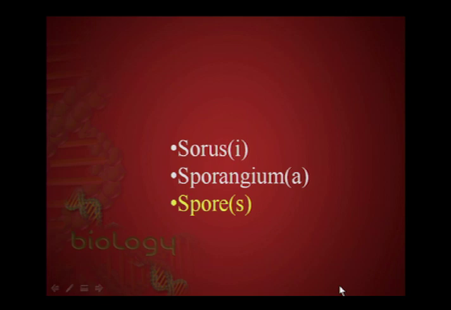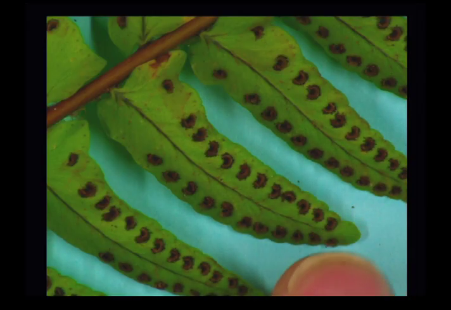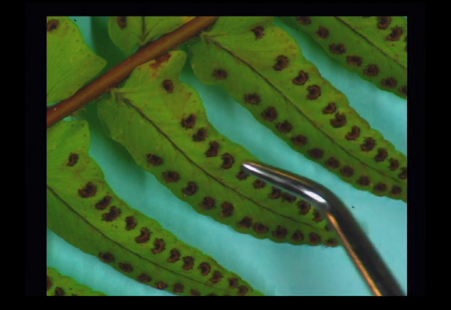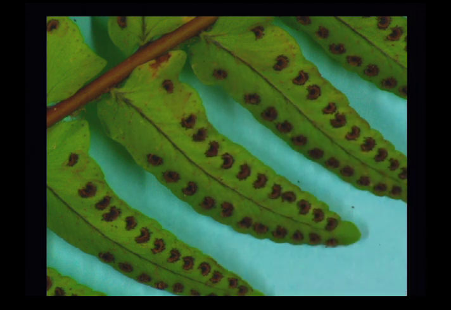So I'll go to the Elmo here, and what we're looking at is one of the leaflets of a fern frond, and you can see the size based on my fingernail there. But these little dots that you're seeing there are the sori. So these individual dots are sori, and the sori are clusters of sporangia, and of course the sporangia are where meiosis will occur, and haploid spores are produced within those sporangia.